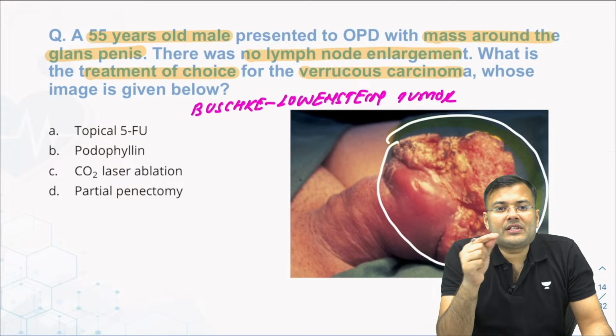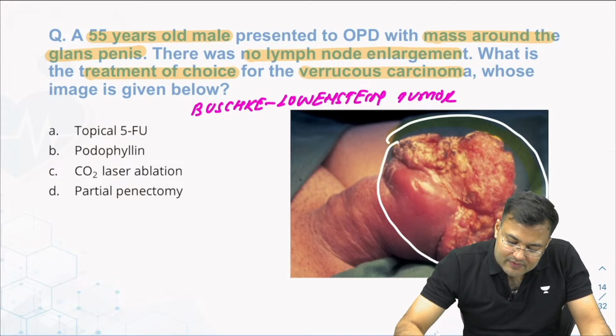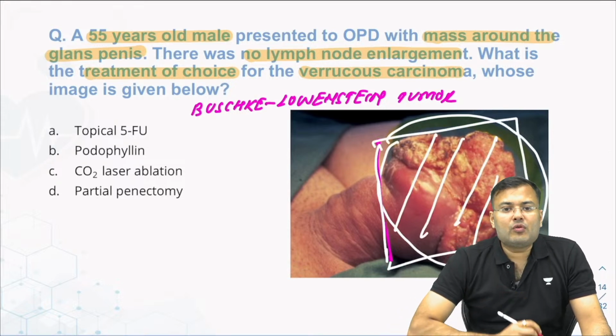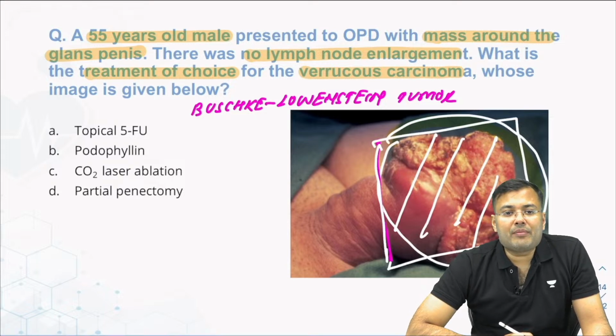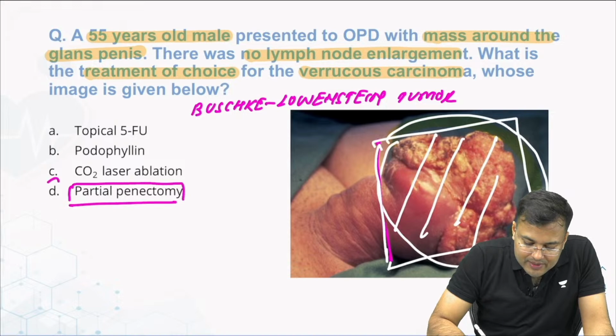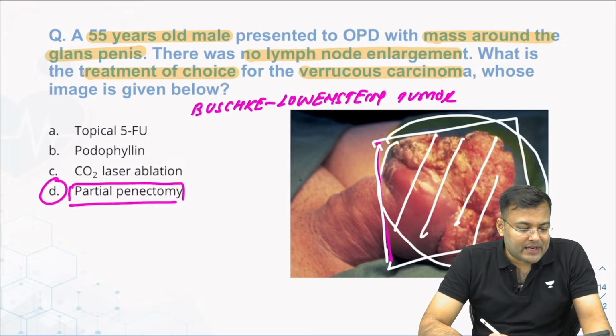Local excision is sufficient. And if local excision is sufficient, you just go for what? Partial penectomy. Remove this part of the glans penis. So what we are going for? Local excision or partial penectomy. So best treatment, option D. We go for partial penectomy.